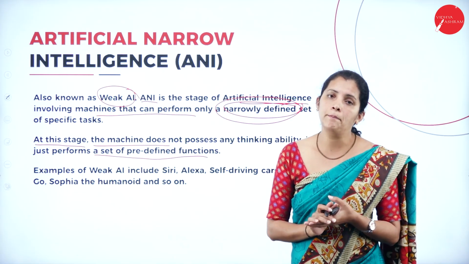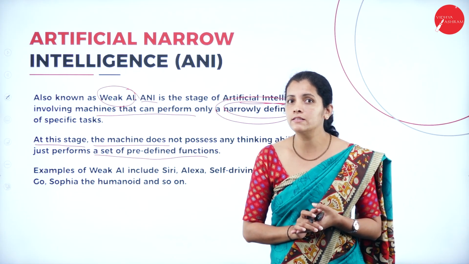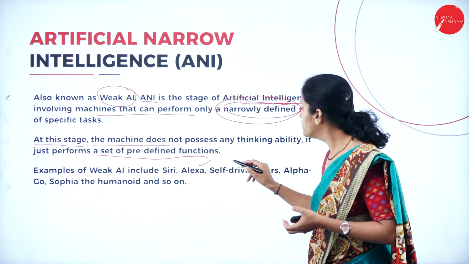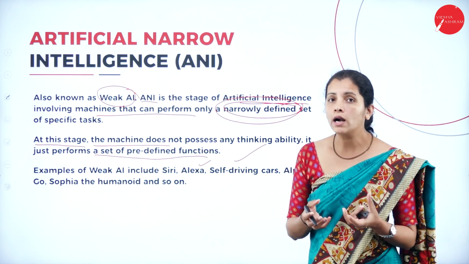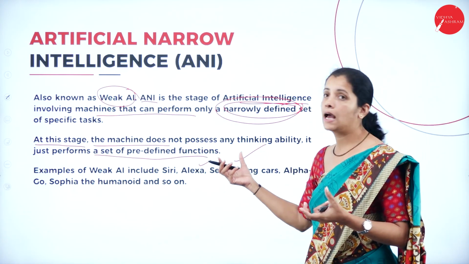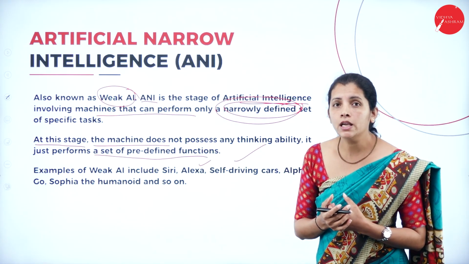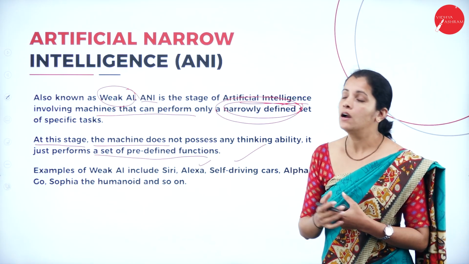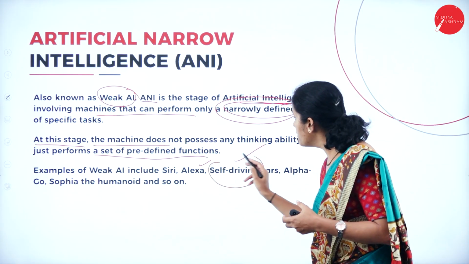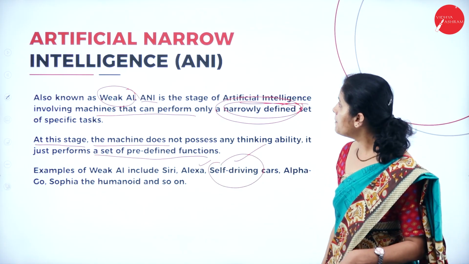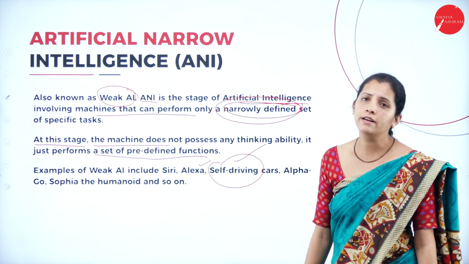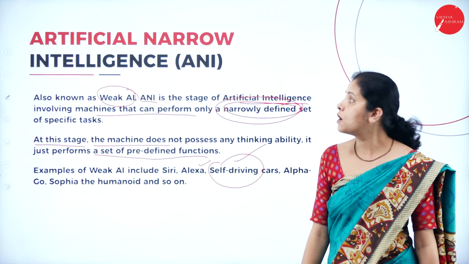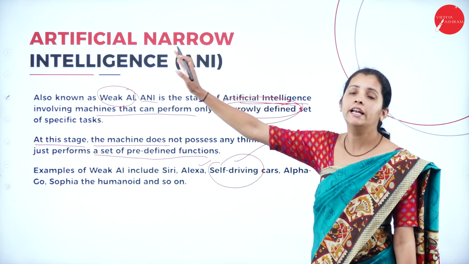The best examples I can consider here are Alexa, self-driving car, or Siri. So what are Siri as well as Alexa? They are nothing but virtual assistants. And the self-driving car, these are examples of narrowly defined sets of specific tasks, or narrow intelligence.